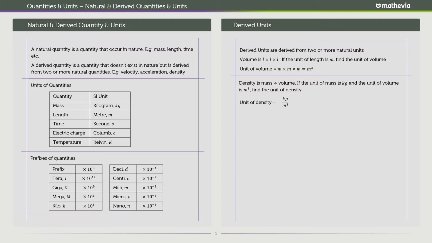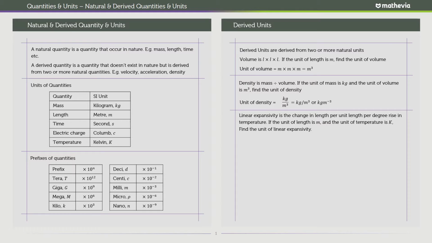So we have kilogram divided by meters cubed, and what we have in the end is kilogram per meters cubed, or kilogram m to the power of minus 3. So per meters cubed is the same as to the power of minus 3. If you have per meter squared, it will be meters to the power of minus 2. If you have per meter, it will be meters to the power of minus 1. Simple, straightforward. Now let's do one that's fairly more complicated.